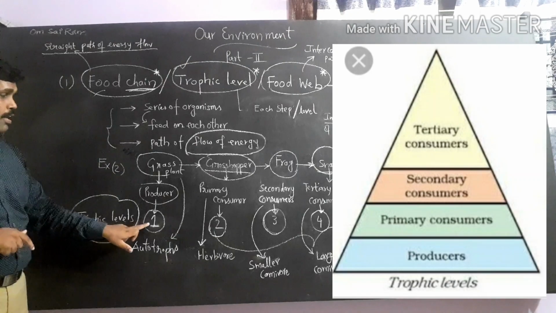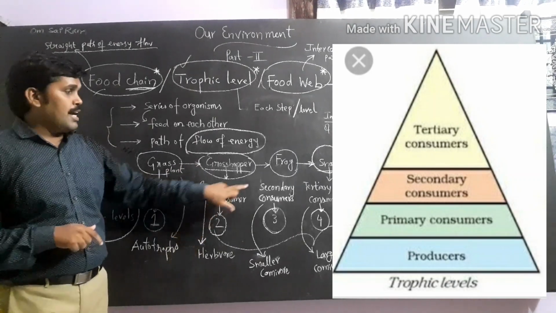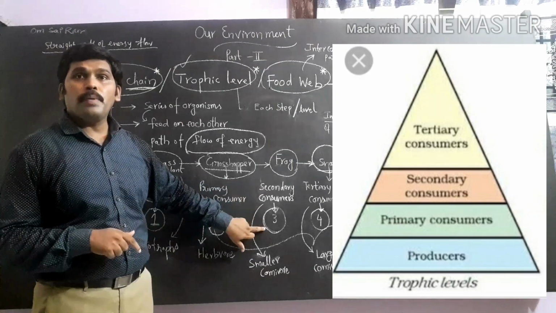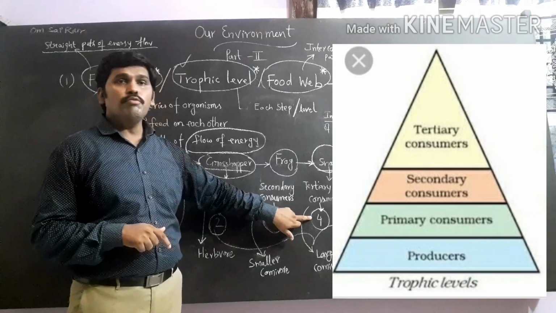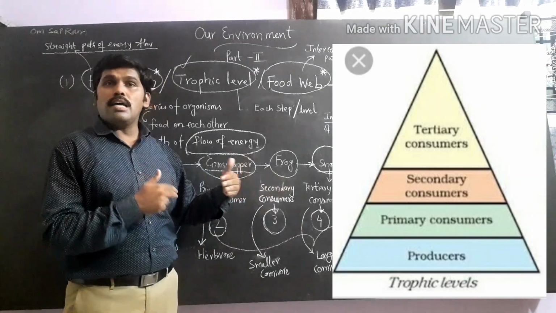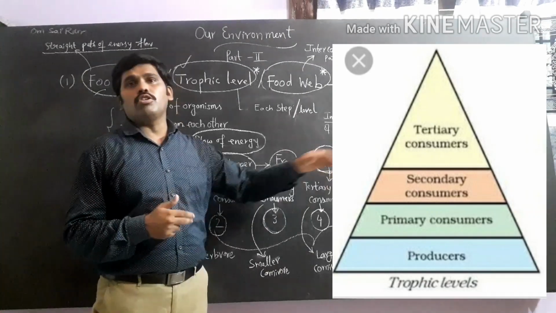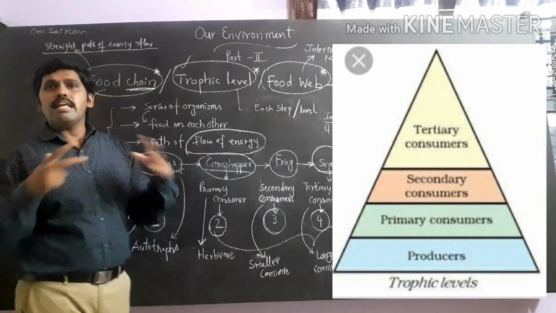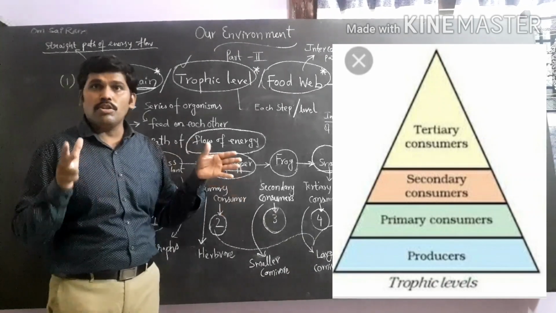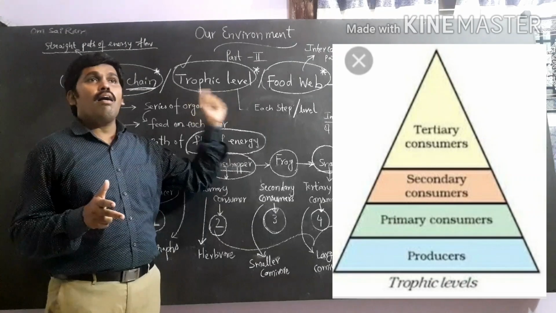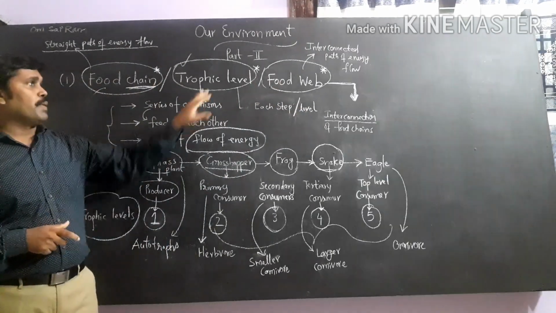So producers always come under the first trophic level, whereas primary consumers are called the second trophic level, secondary consumers occupy the third trophic level, and tertiary consumers occupy the fourth trophic level. If the food chain has more than 4 trophic levels, we can add one more trophic level also. The food chain consists of several trophic levels. Each step or level in a food chain is called a trophic level.